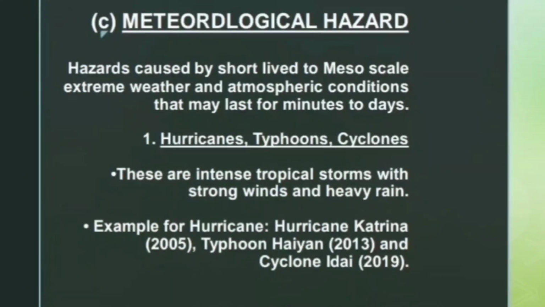Hazards caused by short-lived to mesoscale extreme weather and atmospheric conditions that may last for minutes to days. Under it, first is the hurricane, typhoon, cyclones. These are intense tropical storms with strong winds and heavy rain. Examples are Hurricane Katrina 2005, Typhoon Haiyan 2013, and Cyclone Idai 2019.